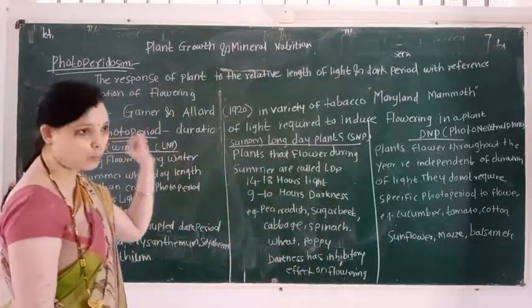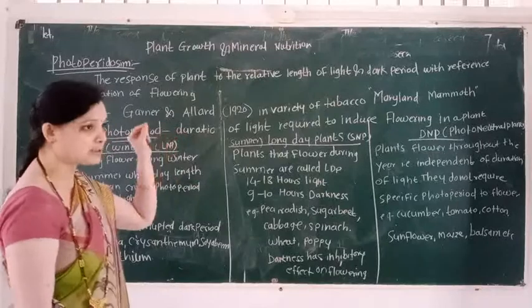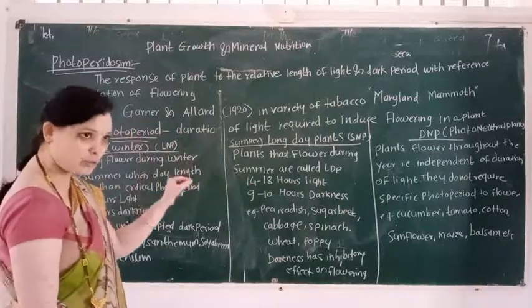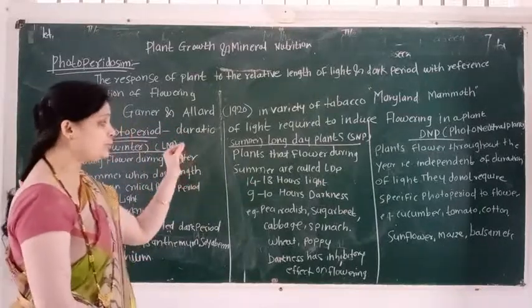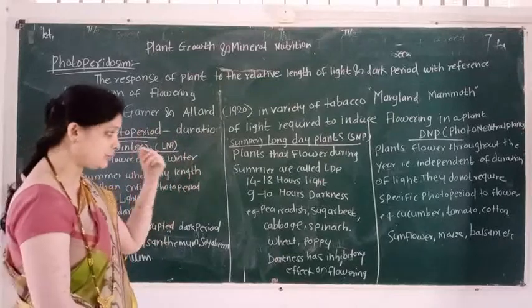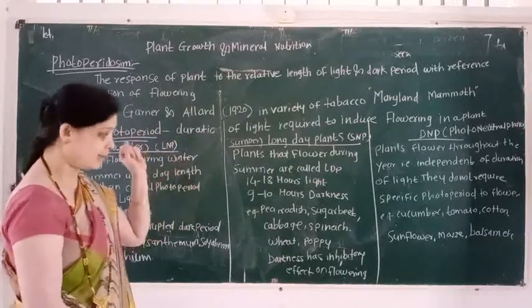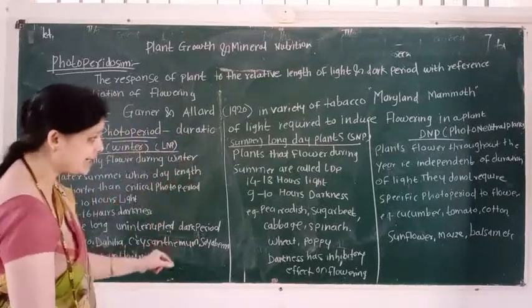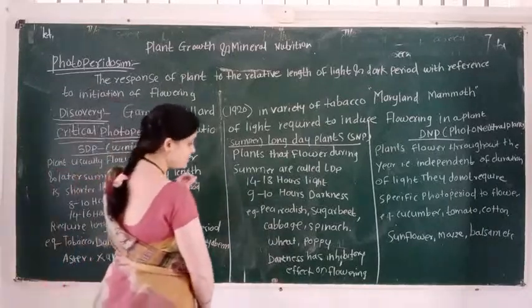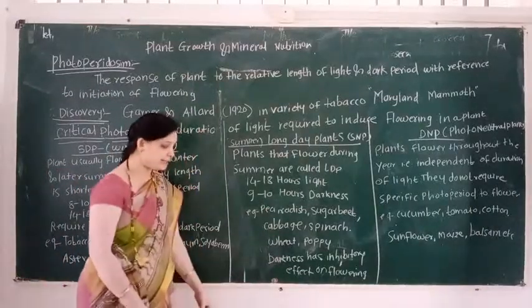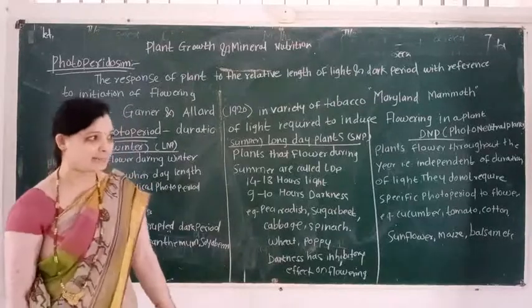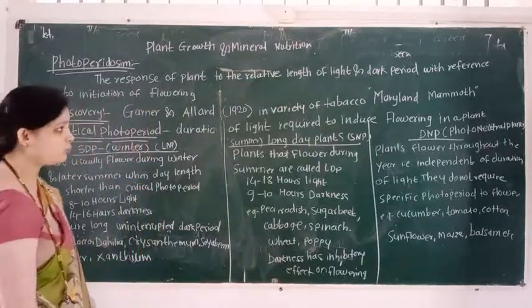They require 14 to 18 hours of light for inducing flowering and 9 to 10 hours of darkness. For example, pea, radish, sugar beet, cabbage, spinach, beet, poppy. Darkness has an inhibitory effect on flowering.